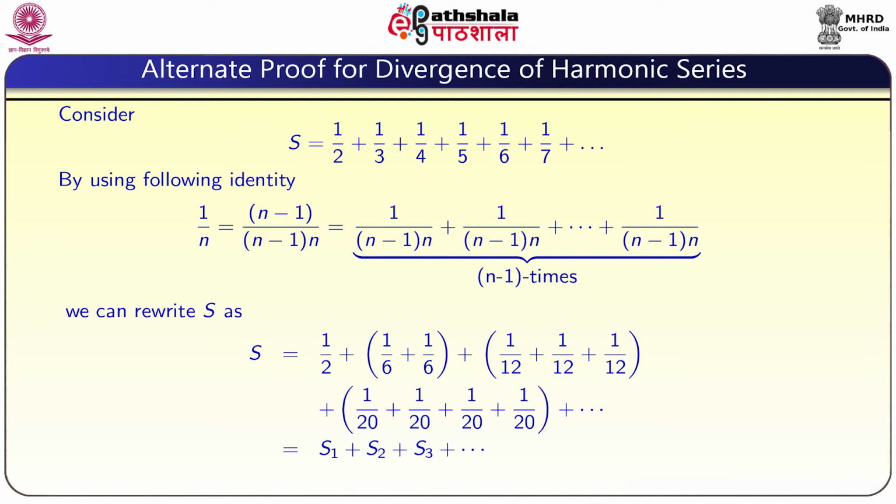S1 here is 1 by 2 plus 1 by 6 plus 1 by 12 plus 1 by 20 plus and so on. That means, I am taking the first term in each bracket, that is 1 by 2, plus 1 by 6 from the second bracket and 1 by 12 from the third bracket and so on. S2 is equal to 1 by 6 plus 1 by 12 plus 1 by 20 and so on. S3 starts from 1 by 12 plus 1 by 20 and so on. So, this S1 plus S2 plus S3 and so on also has an infinite number of terms. First term is S1, second term is S2, third term is S3 and so on.